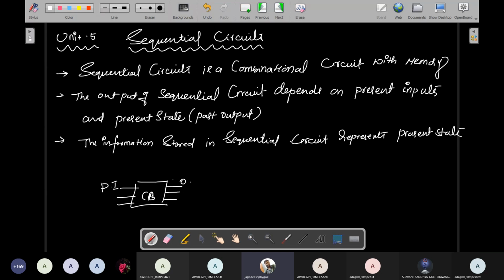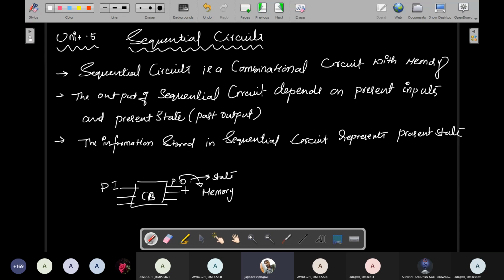The output is the present output of the combinational circuit, and this present output is stored in a memory device, because memory stores the present output. That is nothing but the present state. The information stored in the sequential circuit represents the present state, that is called present output.